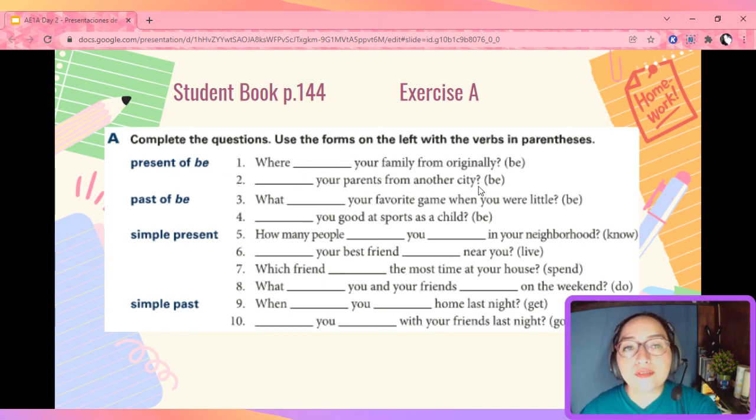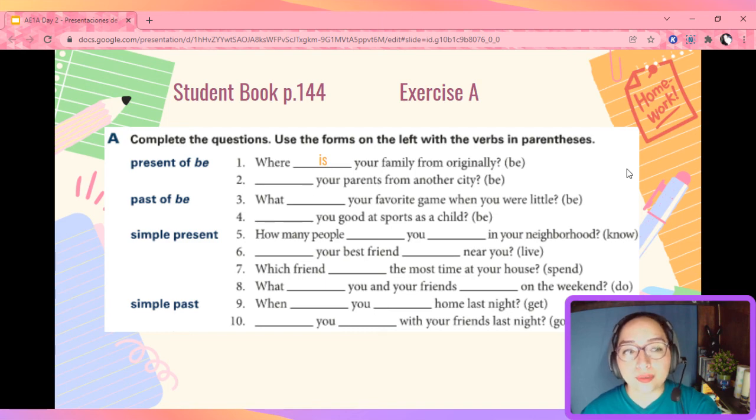Where your family from originally? In this case, we know it's the present and we have verb to be. If you remember, that is am, are, and is. Now, we have your family. Which one should we use? Yeah, we should definitely use where is your family from originally.